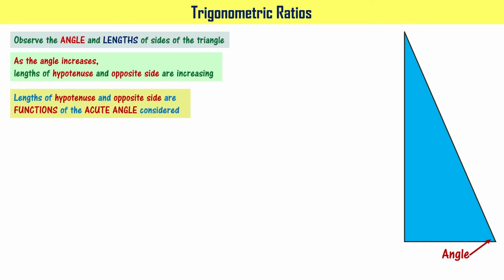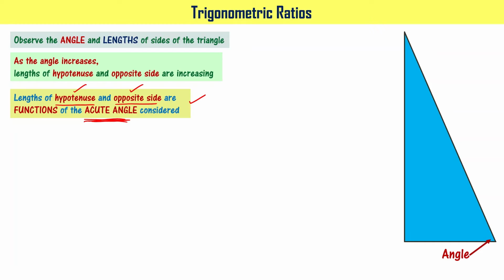You see, as the acute angle is increased, hypotenuse and opposite side lengths have changed, right? Based on that only we said that the length of the hypotenuse and the opposite side length are dependent on the acute angle considered. Can we say this? Based on whatever figure we have seen, we can say this, right? Length of hypotenuse and length of opposite side are dependent on the acute angle I have considered here.